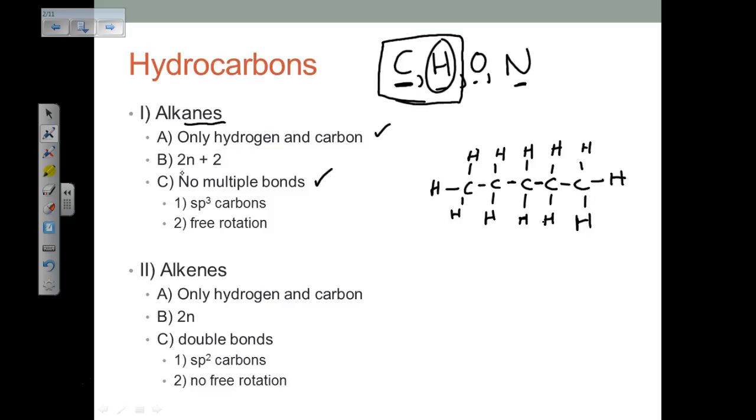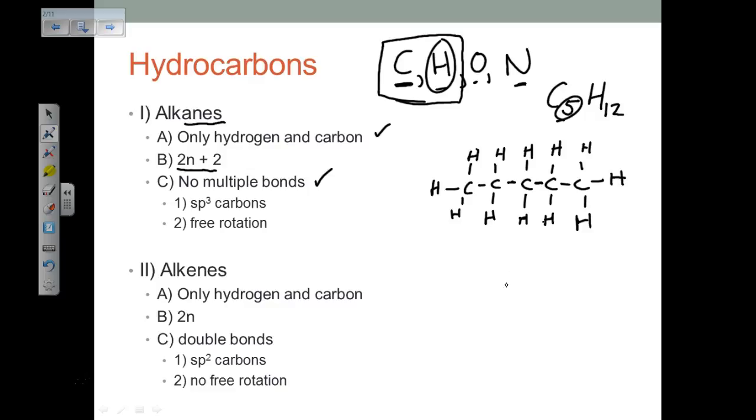Now, I have this little formula here, 2n plus 2. If we count up, the number of carbons is 5, C5. And if we count hydrogens, 1, 2, 3, 4, 5, 6, 7, 8, 9, 10, 11, 12. The number of hydrogens is 2n, where n is the number of carbons, plus 2. And that is true with all straight chain alkanes.